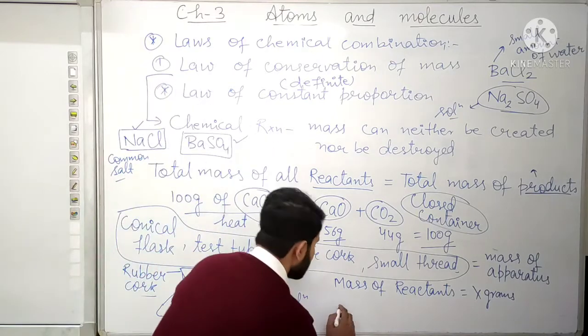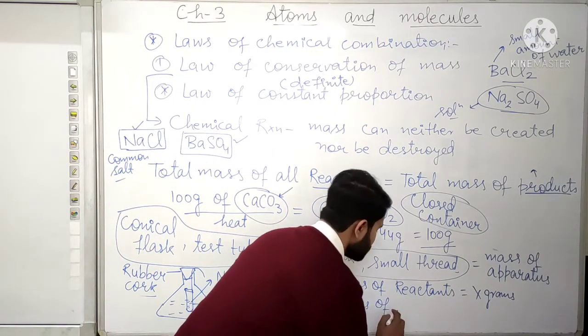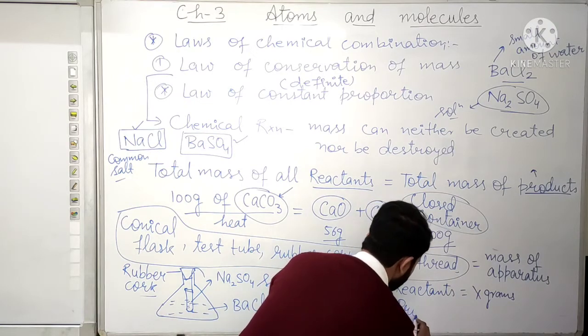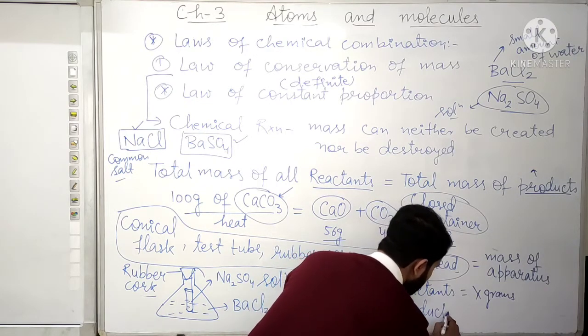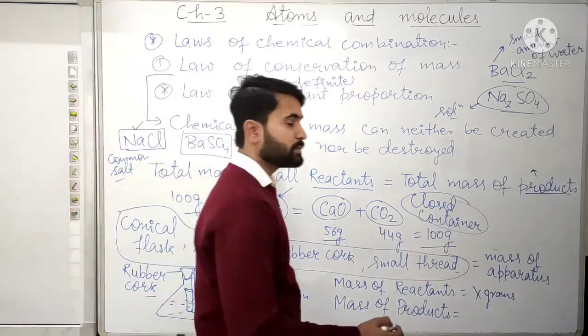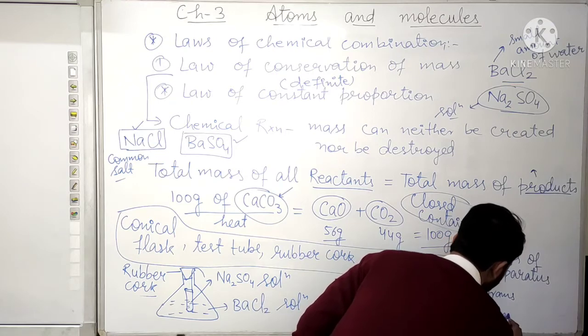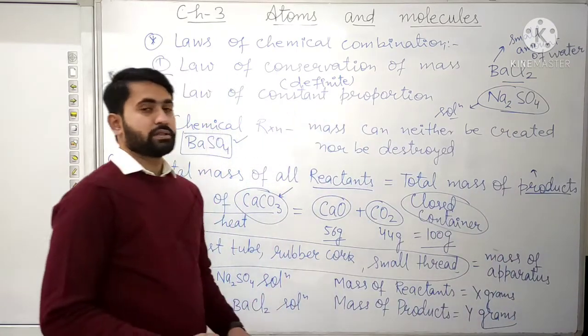Now that will give us the mass of products. Suppose the mass of products comes equal to y grams.